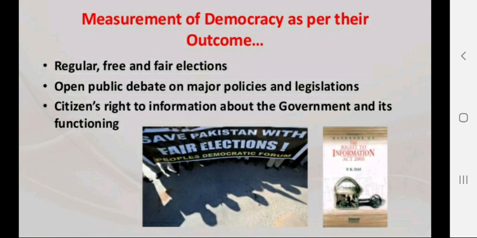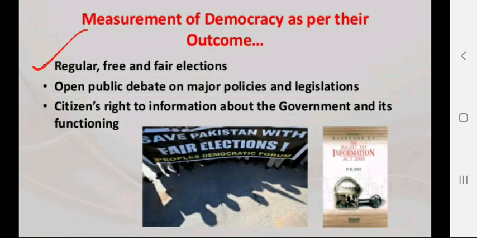Now one more thing here: we will discuss the measurement of democracy as per its outcome. Democracy always follows free and fair elections as well as regular elections. Periodically elections are held, in some nations after 5 years and in some nations after 6 years.